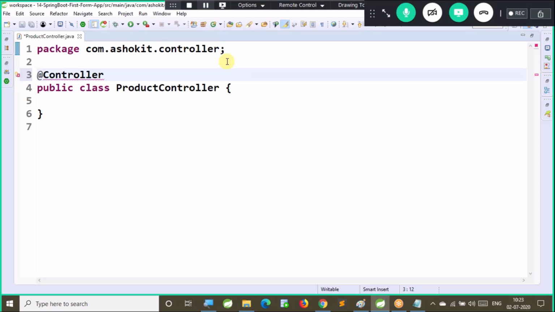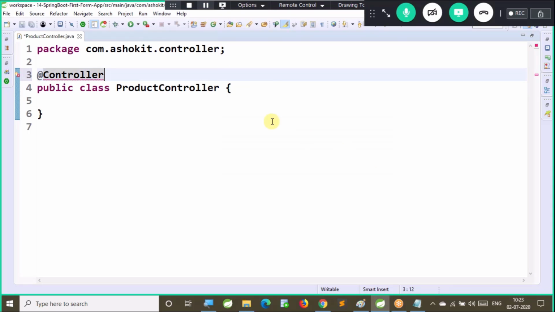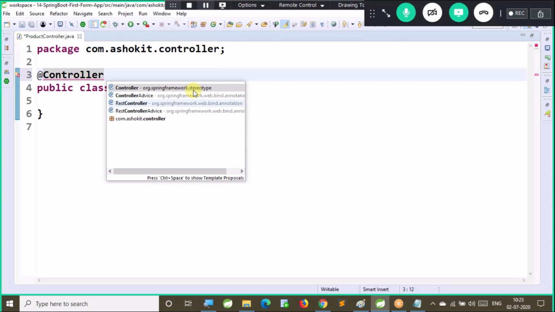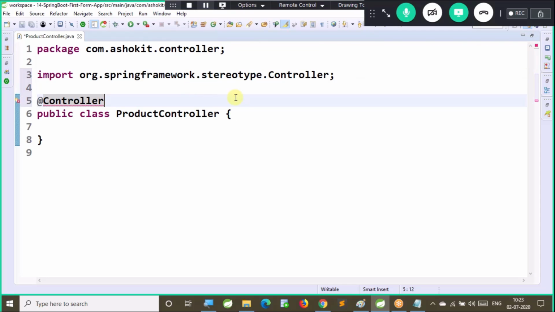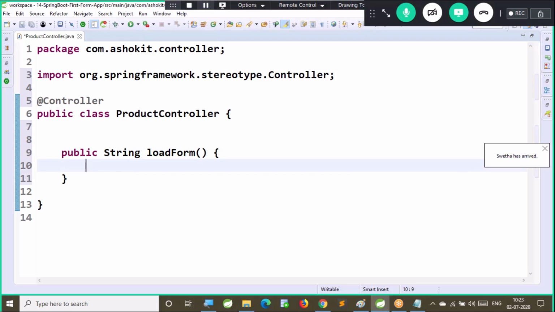Now inside that we will write the methods to deal with the form. Now import the package. Next, public String loadForm. This method is only to display the form. Right. Return index. In the index page, I will write the form. Right. This method I am binding to GetMapping.